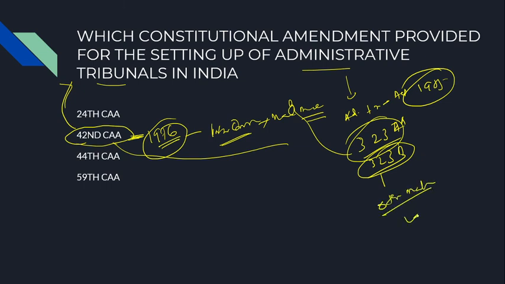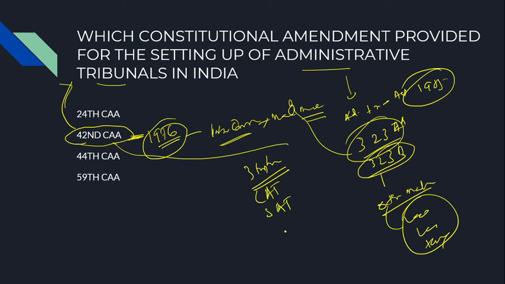Other matters means land, labor, taxation. On these matters other tribunals were established. Right? So we have three different types of tribunals: central administrative tribunals, state administrative tribunals, and also joint administrative tribunals.